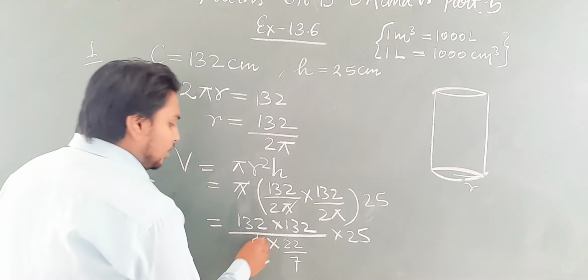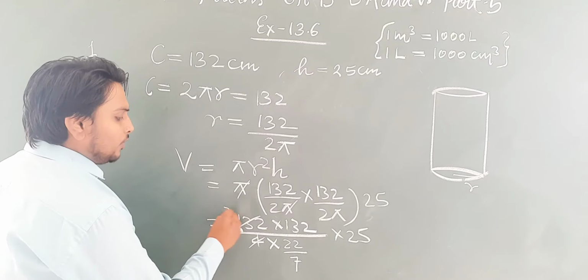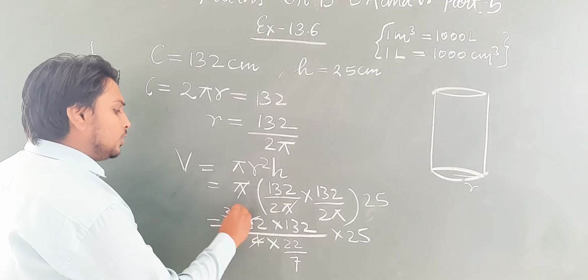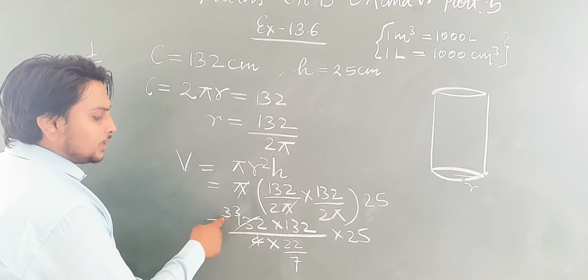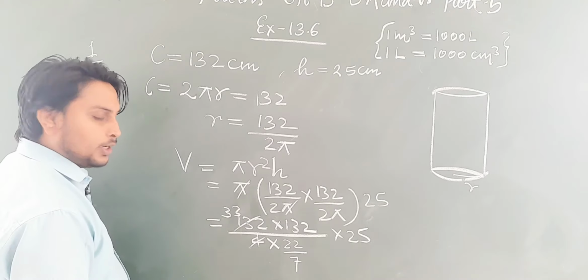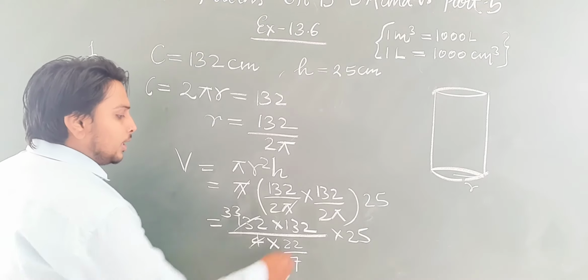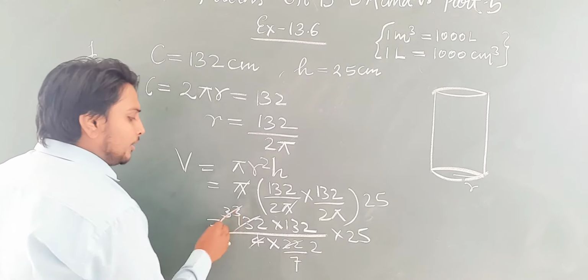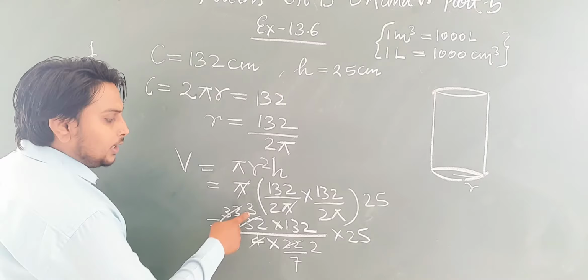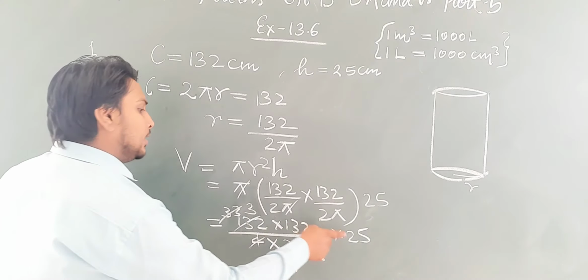When you solve it, 4 3s are 12 and 4 3s are 12, so it cancels to 33. 11 2s are 22, 11 3s are 33, so here it is 3, and here it is 75.